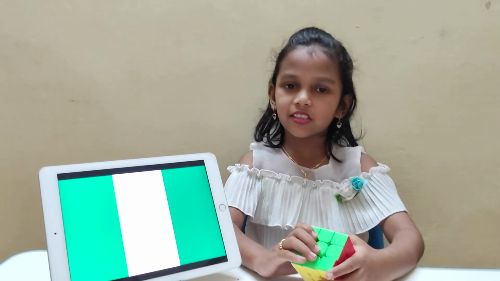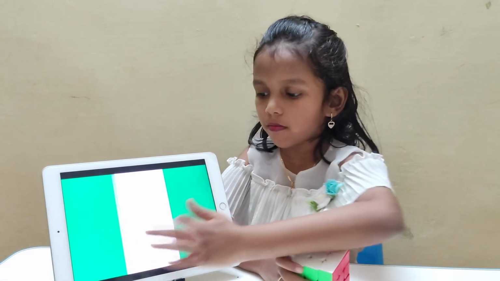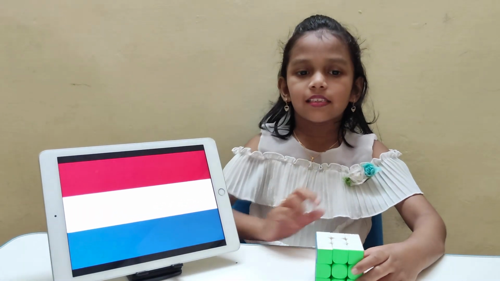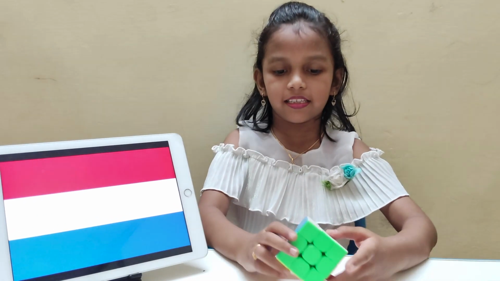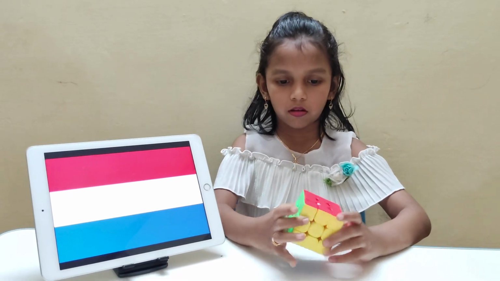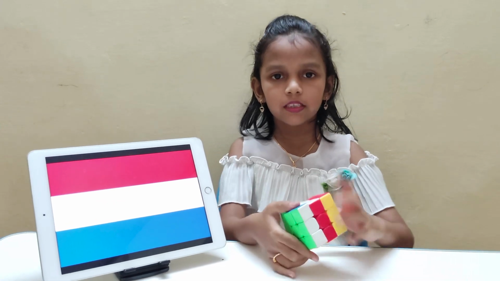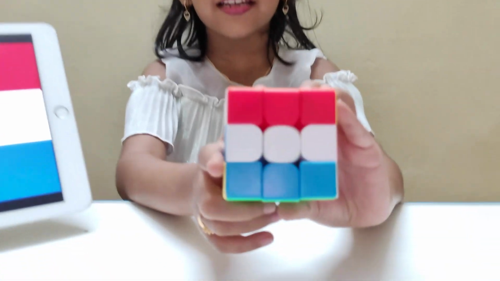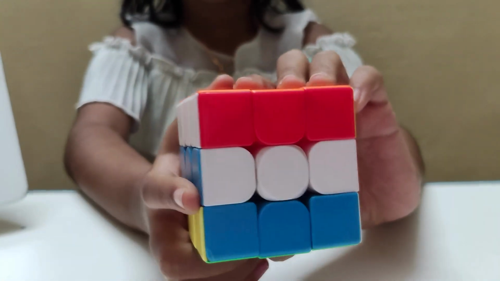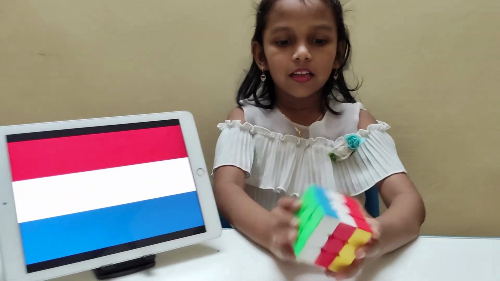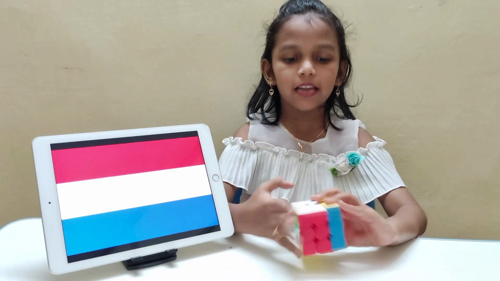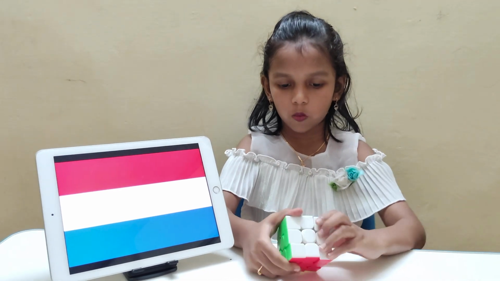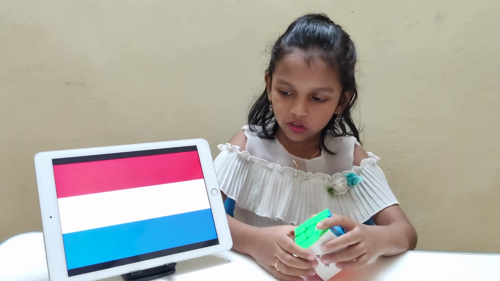Now the next country, let's go for it. Now this is Netherlands. Let's do Netherlands. Now this is Netherlands. The capital of Netherlands is Amsterdam.